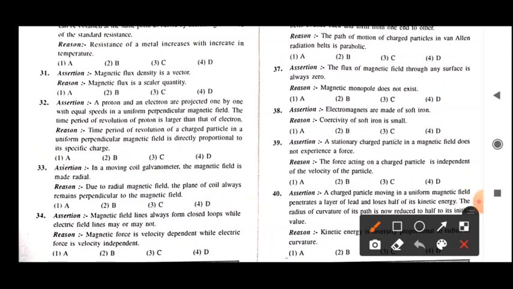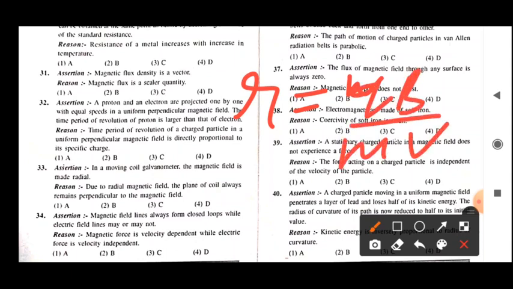Whenever any charged particle enters a magnetic field from a perpendicular direction, it performs circular motion, and the radius of that motion can be calculated as follows.